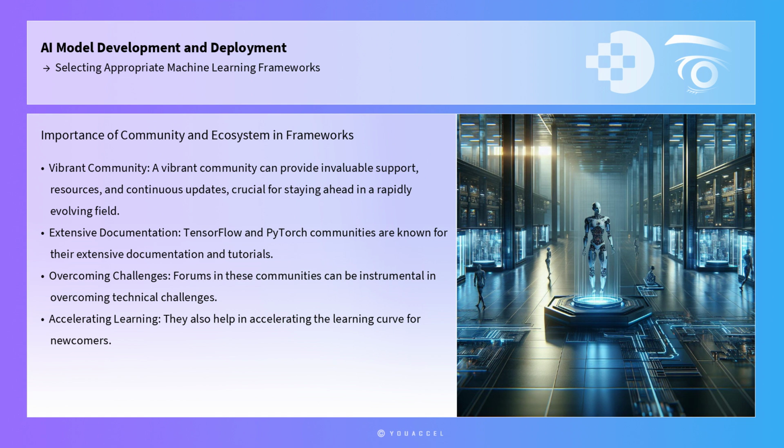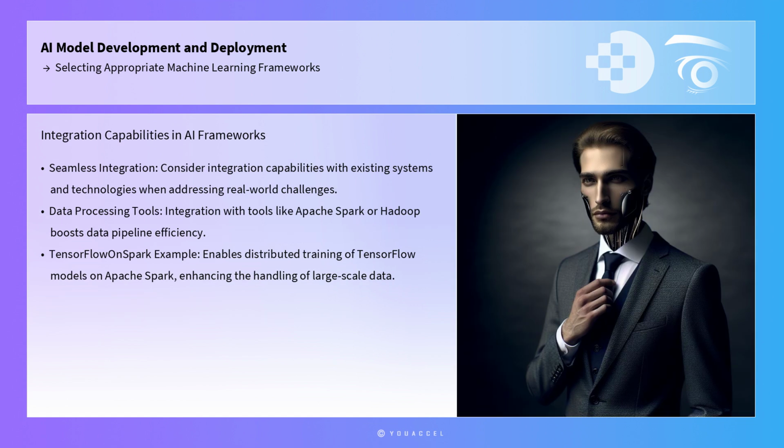Another critical factor is the framework's community and ecosystem. A vibrant community can provide invaluable support, resources, and continuous updates, which are crucial for staying ahead in a rapidly evolving field. For example, the TensorFlow and PyTorch communities are known for their extensive documentation, tutorials, and forums, which can be instrumental in overcoming technical challenges and accelerating the learning curve for newcomers.